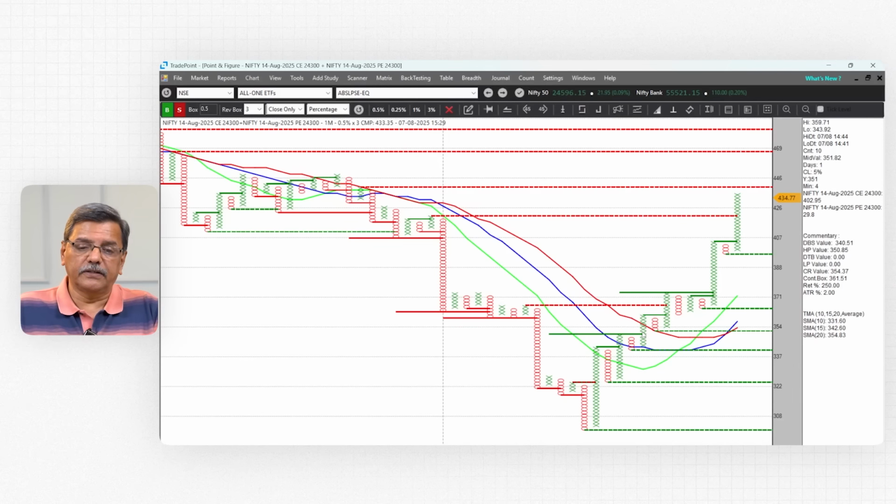What does that mean? Whenever a straddle is going down for a 200 away strike price, that is the level where Nifty is likely to go. So here this is opposite.